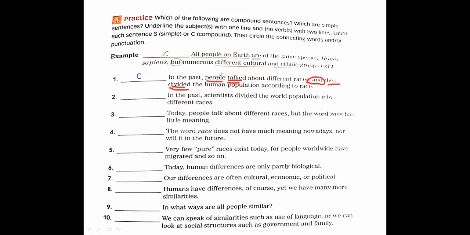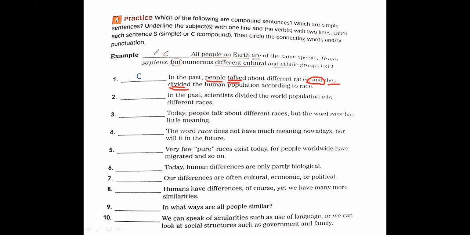Underline the subject with one line, the verb with two lines. For the conjunction, we can make a circle. Number one, we circle the conjunction and the punctuation, as he said here. But he didn't do it like that, he just circled the conjunction. But the question says to circle the connecting words and the punctuation.